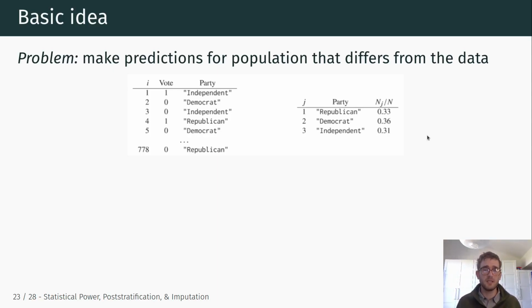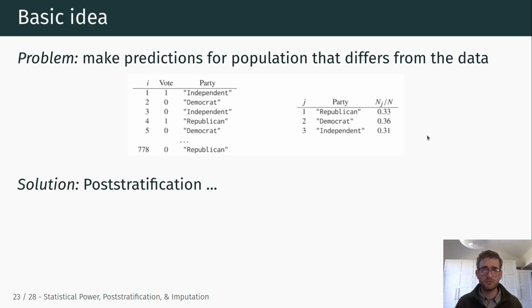But in many cases in political science research, we're working with convenience samples, with samples that are not actually representative of the population. So we need to think about how we can adjust the estimates from that sample to match the population. And again, the solution is post-stratification.